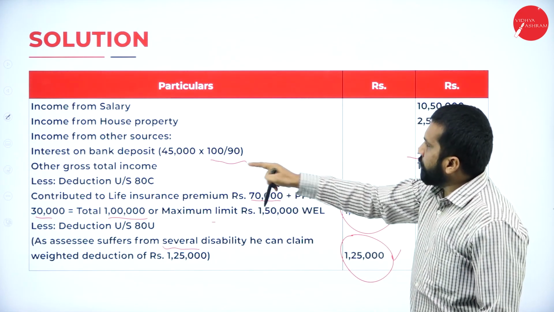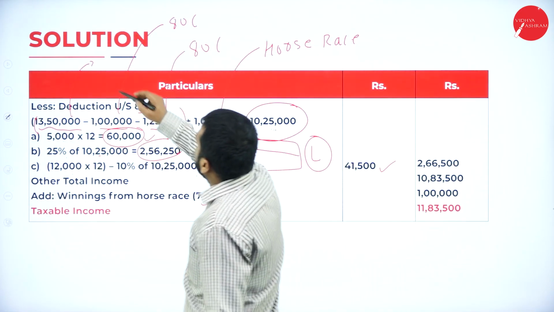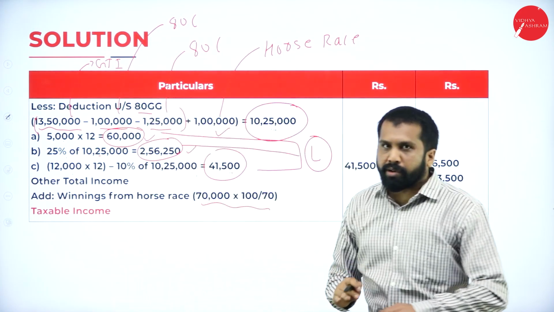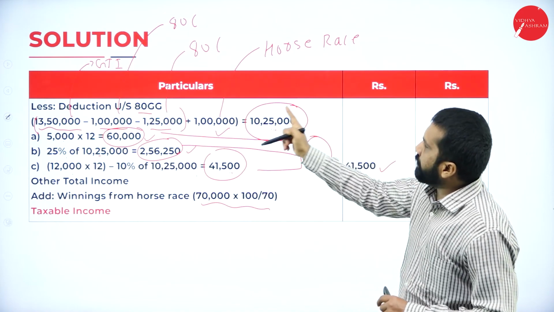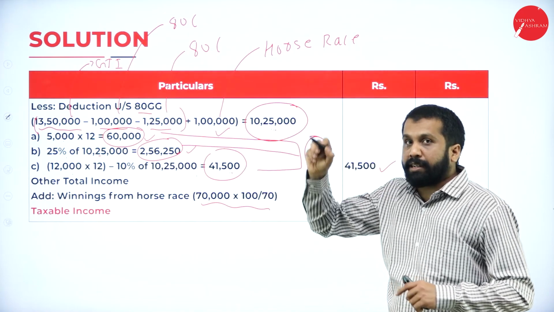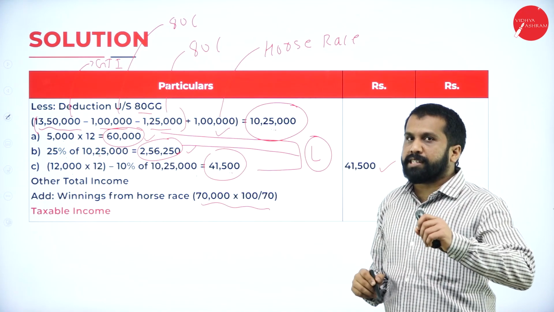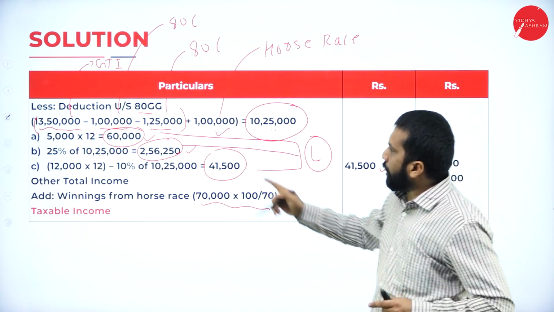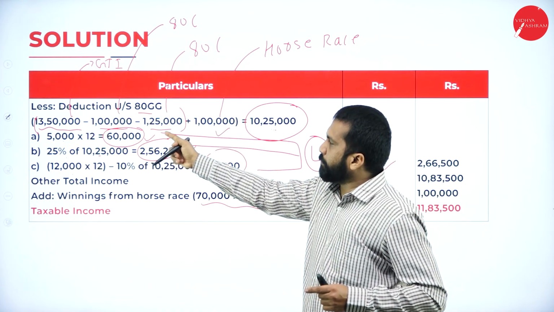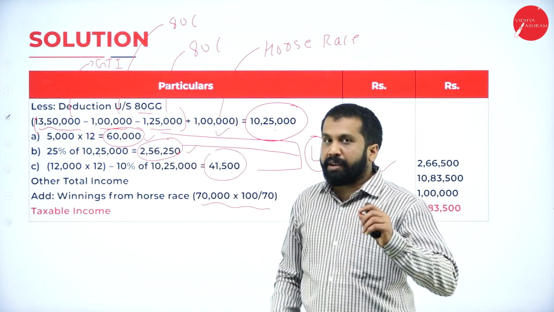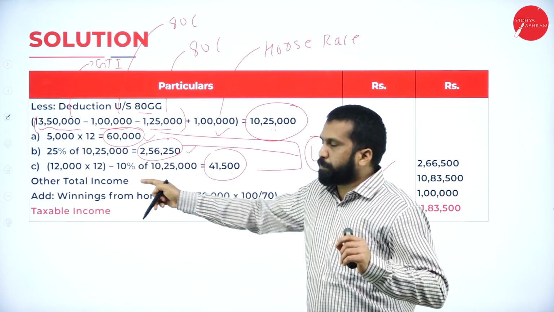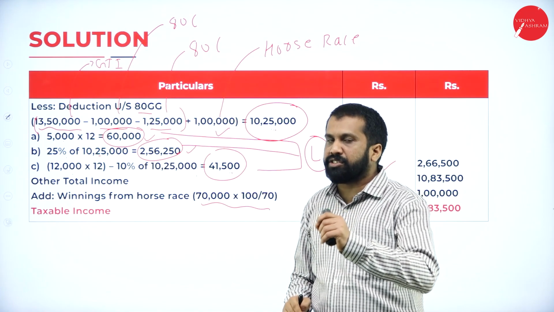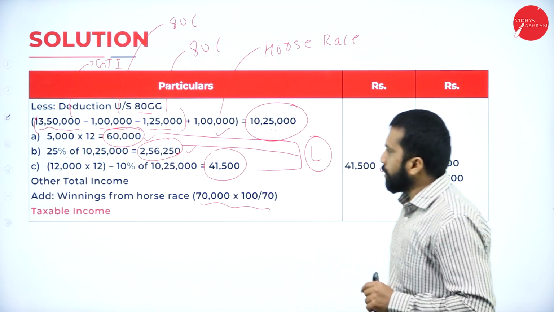This is your gross total income. Now there is no confusion because I have mentioned everything. While working out, please write all this in pencil, because it will be easy during revision. Or else you will be confused. How come I got 1 lakh? How come I got 25? 25% is fixed, 10% is fixed. It is always there under 80GG. Hope you are clear. Good.